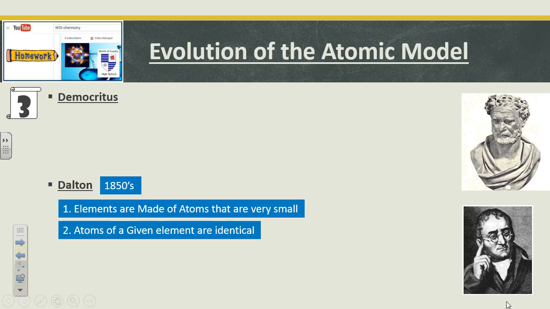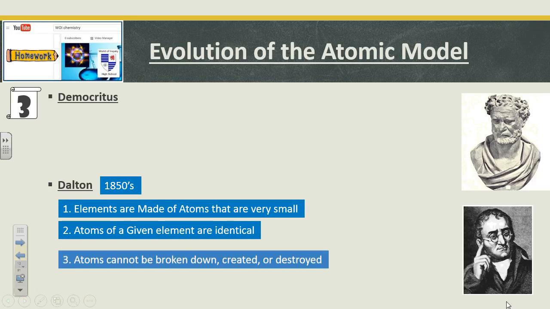2, atoms of a given element are all identical. It's really good that I almost don't even think about that anymore. That is so ingrained in my brain that if it's carbon, it's carbon. They're all the same. Every one of them's the same. But we need to say that. Okay? So we all know it, and it's like base information. Atoms of any given element are identical.